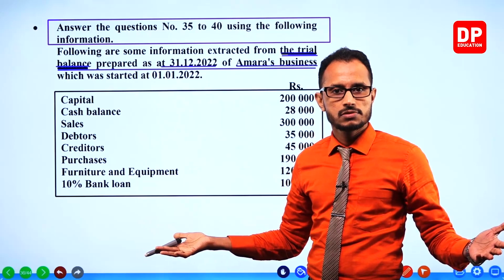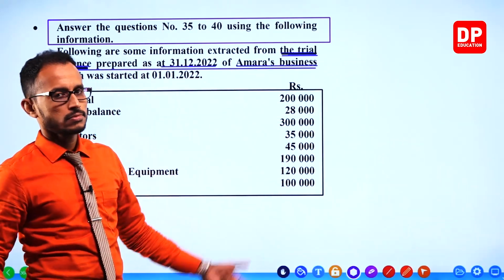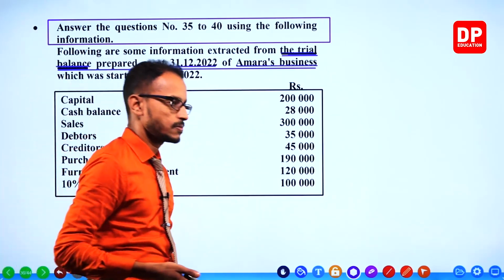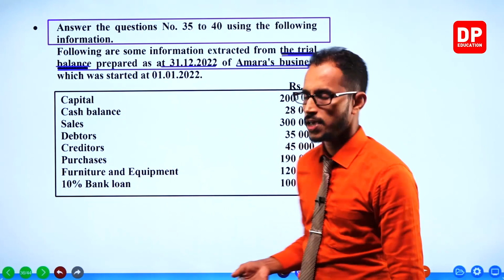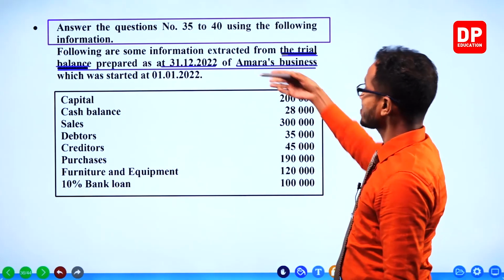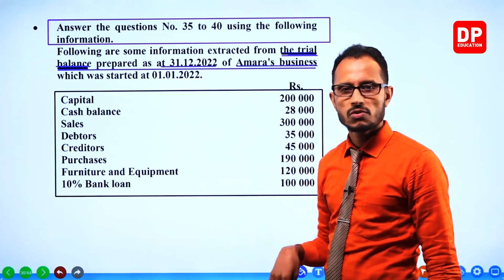Where are the columns? It's not actually a trial balance, it's just a set of balances. Following are some information extracted from the trial balance. So only some information, not the whole trial balance, is given.